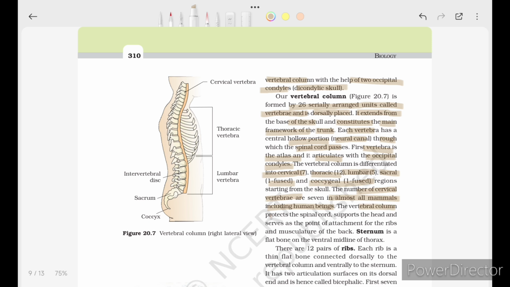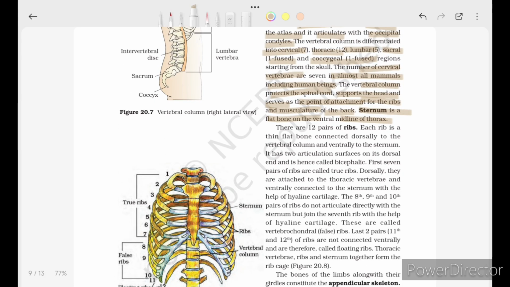The vertebral column protects the spinal cord, supports the head, and serves as a point of attachment for the ribs and musculature of the back. The sternum is a flat bone on the ventral midline of the thorax. There are 12 pairs of ribs. Each rib is a thin, flat bone connected dorsally to the vertebral column and ventrally to the sternum. It has two articulation surfaces at its dorsal end and is hence called bicephalic.